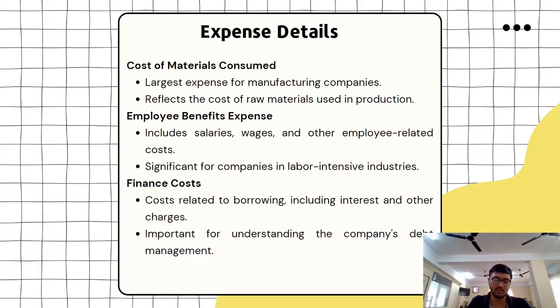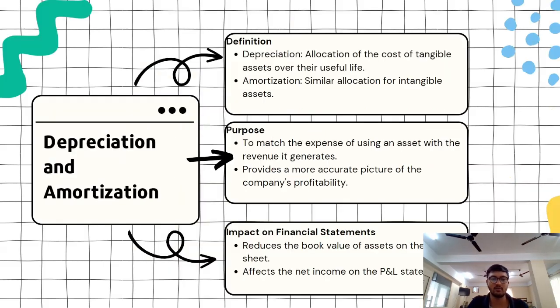When you go to a restaurant, there is a full list of details. What did you eat? So these are the details of expenses that a company incurs when it is in a business. And what are the financing costs? I took a loan, I'm paying some interest on that loan, or I gave a loan to someone else and they are giving me money, so that will be my other operating income. These are the things that you have to look into in a profit and loss statement.